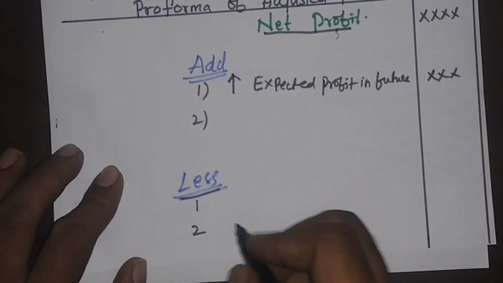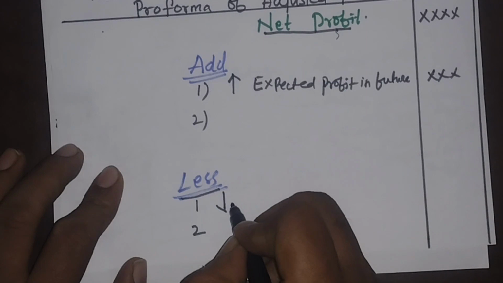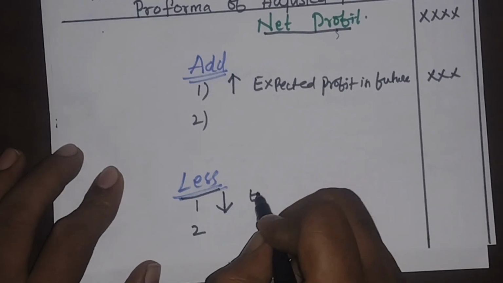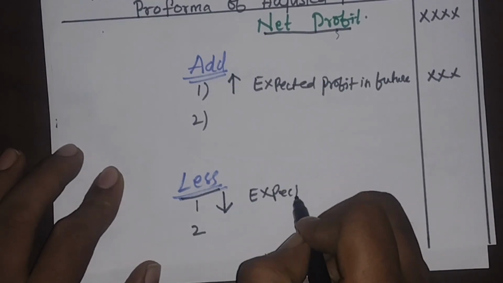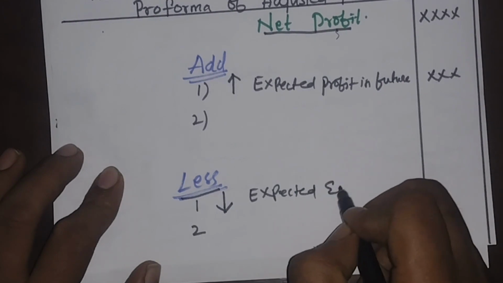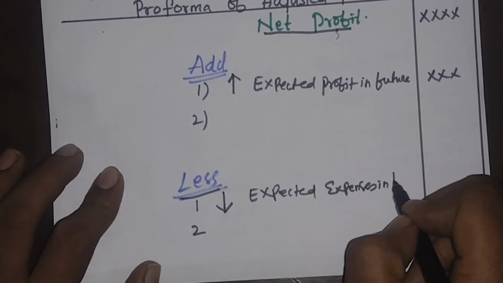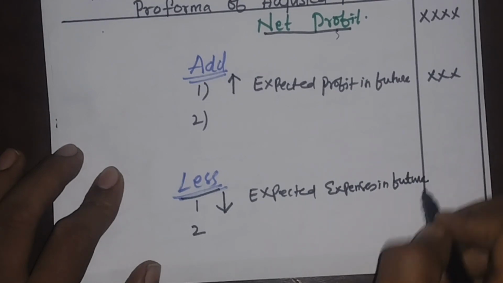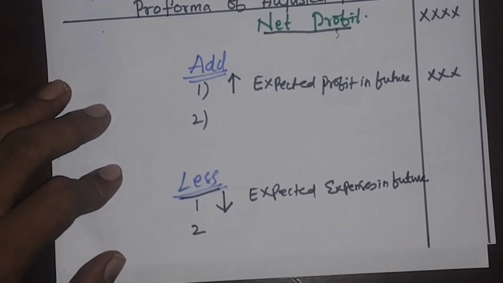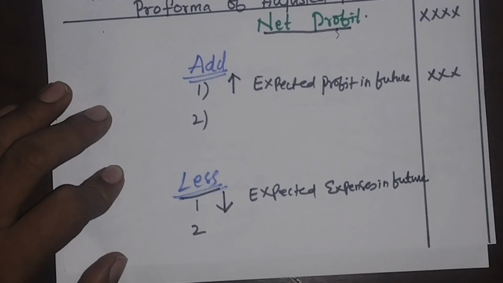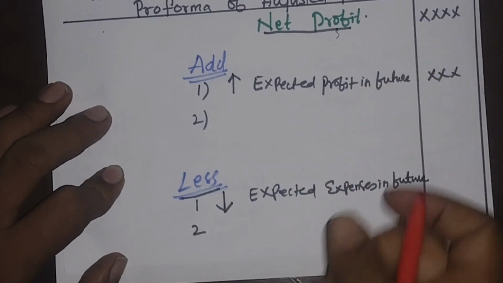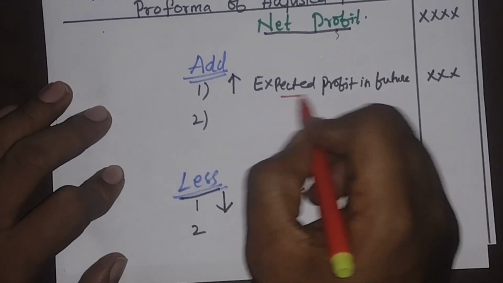Then quite the opposite is this. What is this less? Expected expenses in future. For example, expected profit may be given in the question.